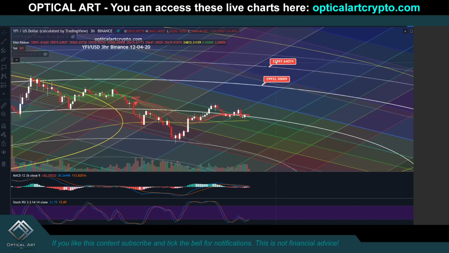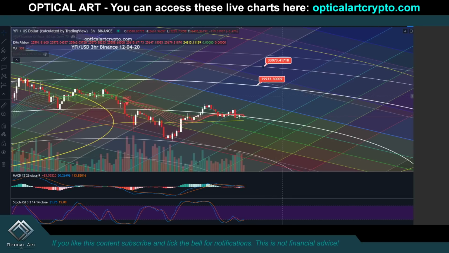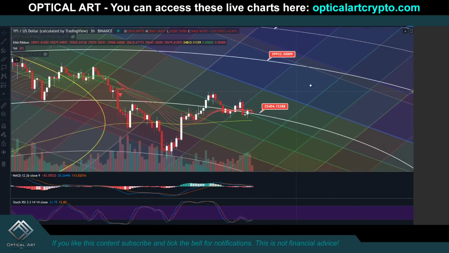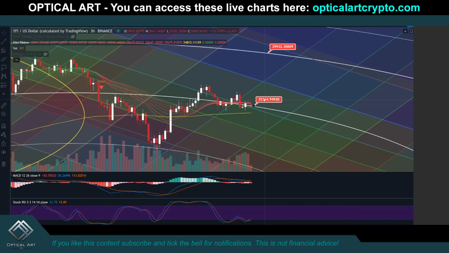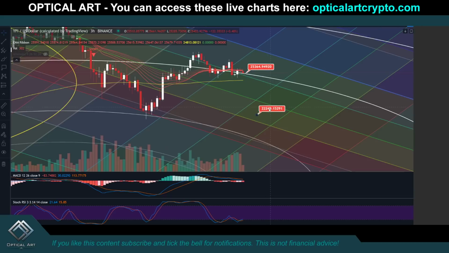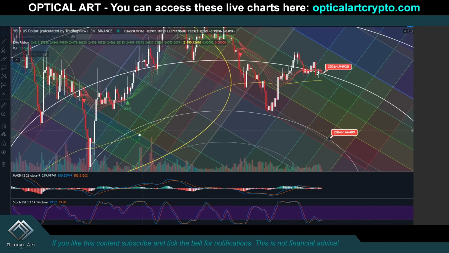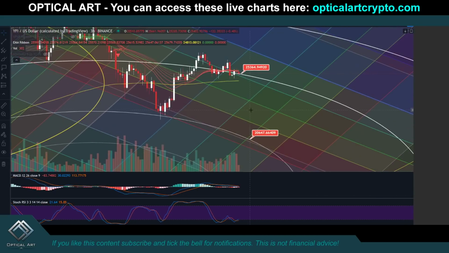If we push up, a very likely upside target to get rejected is around 29,932. Your next resistance above is going to be 33,073. Your current resistance or support, we are riding right on this ring right now. Your current support is right here at 25,364. If we drop, a likely point to catch a bounce, just like you saw right here and right here, it's going to be around 20,647.